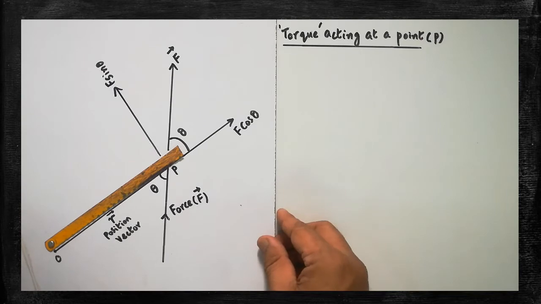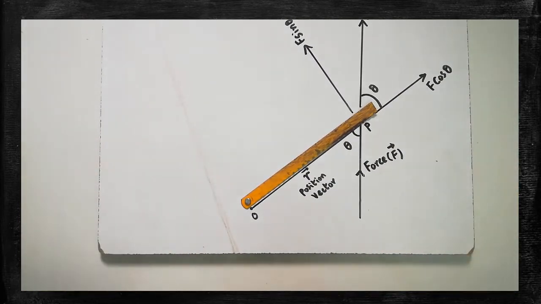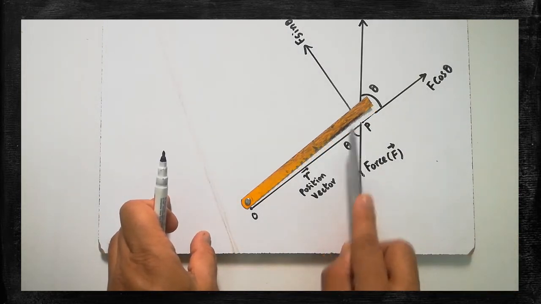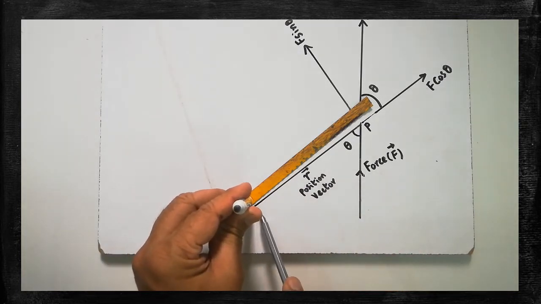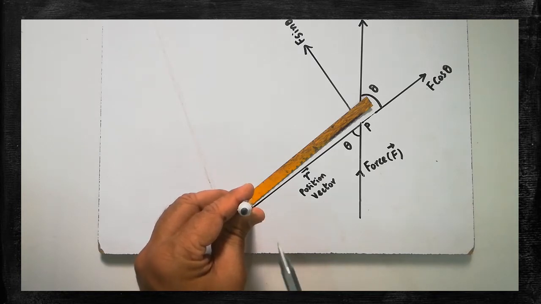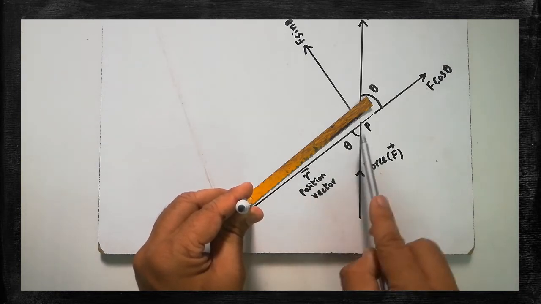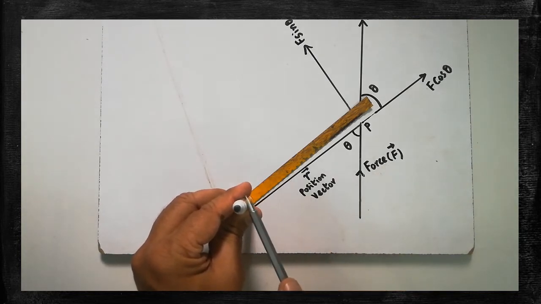Just for understanding purpose, I will show it in three-dimensional view. Okay. Look at that. Here, the force is acting in this direction. The position vector is here. The torque is acting exactly at the point O. Are you clear? It is acting towards you, in the upward direction. So this is the direction of the torque. Have you understood this? Force is a vector. Position vector is also a vector. Because of this r vector and F vector, you are getting a product. That product is called torque.